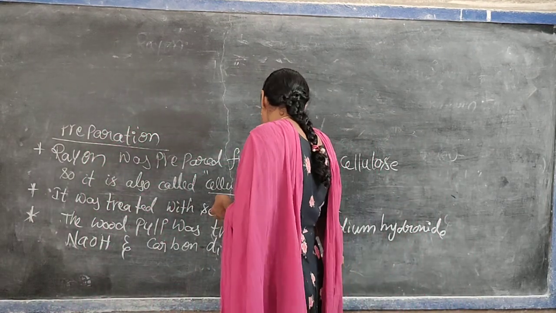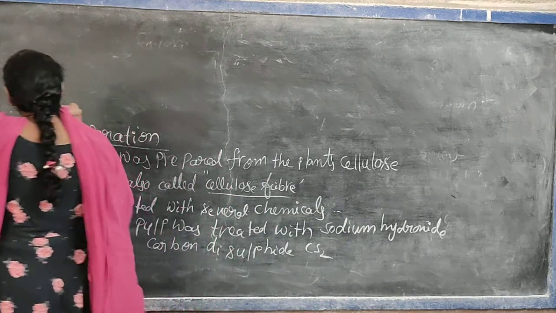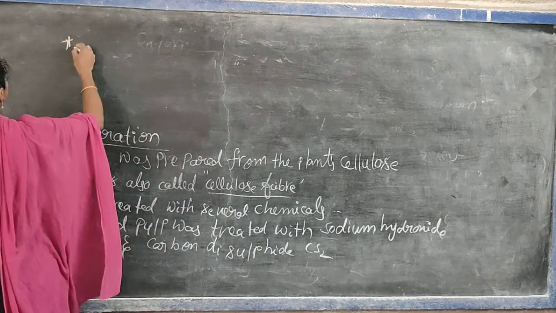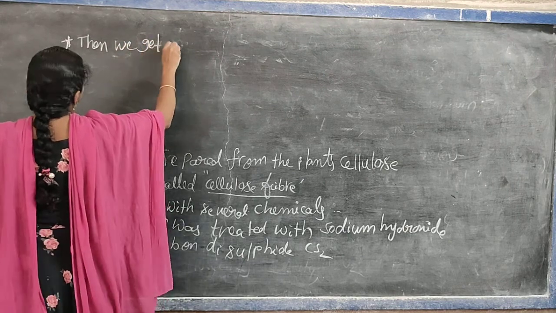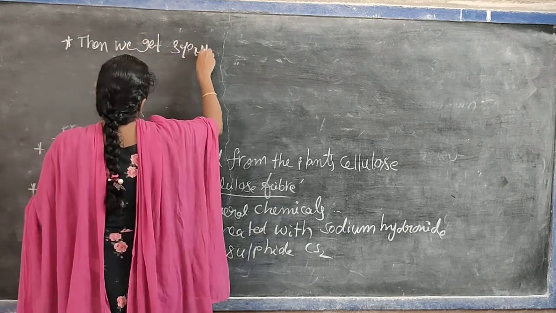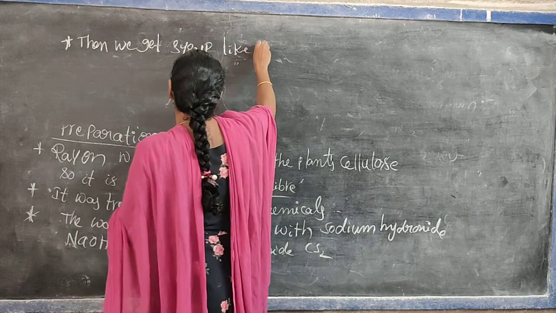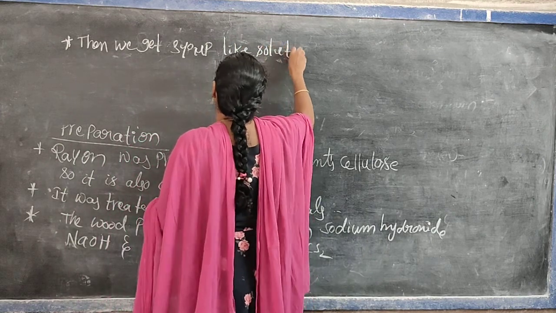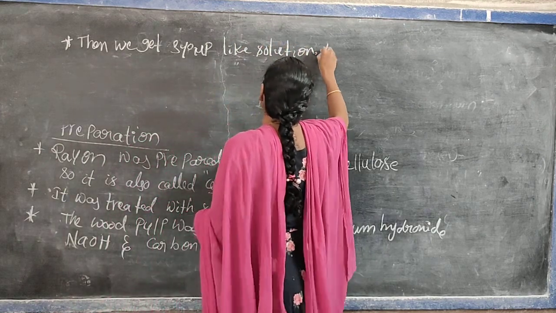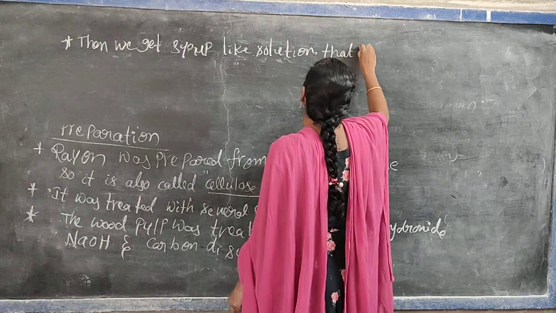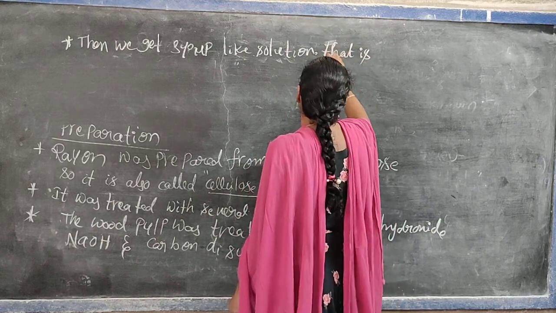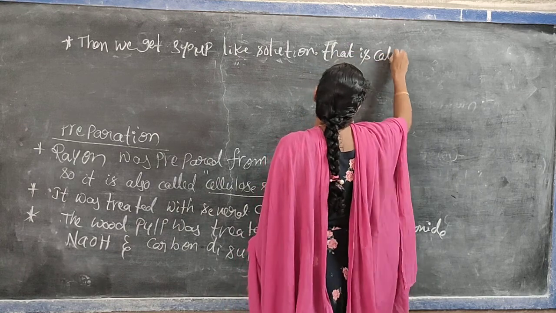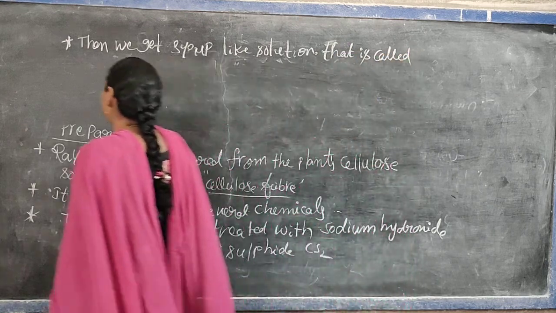Then we treat it with sodium hydroxide and carbon disulfide. Then we get a syrup-like solution. That is called viscose.